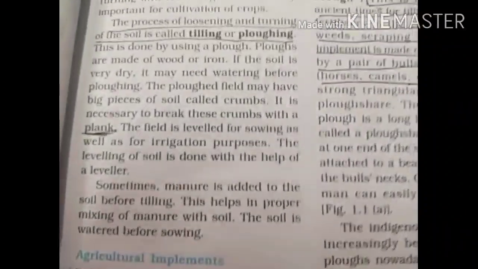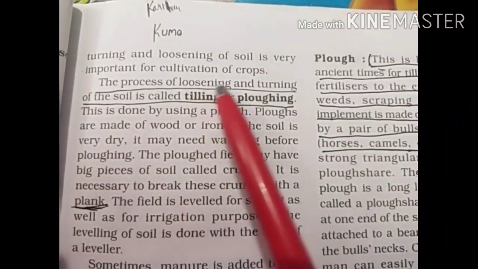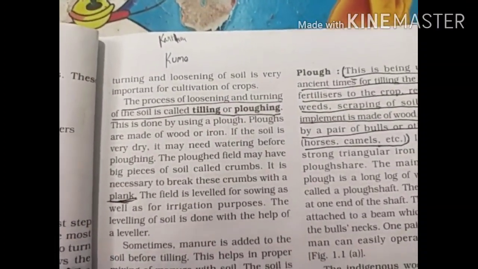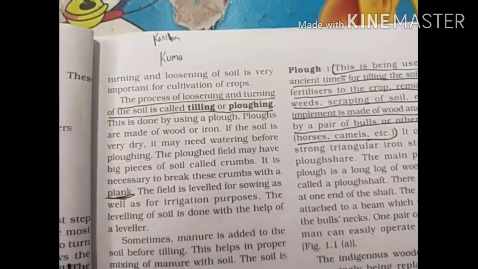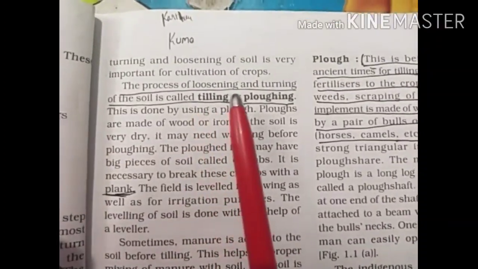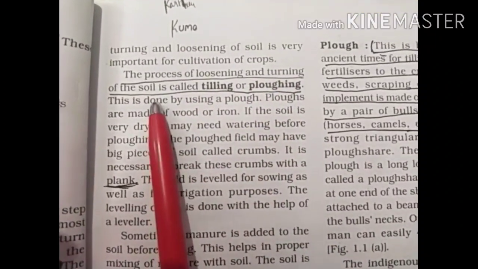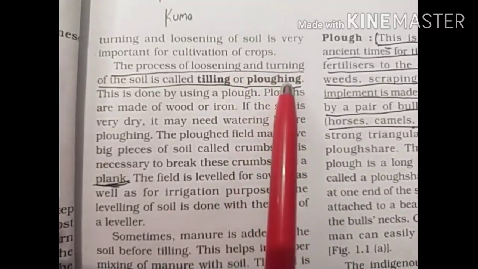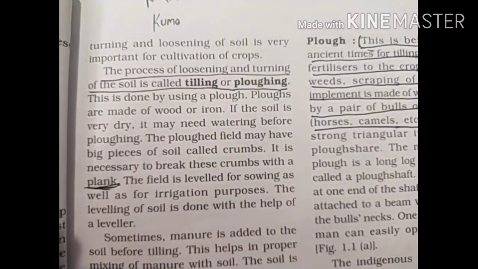So this is the turning of soil. Now turning and loosening of soil is very important for cultivation of crops. I think you all have understood the importance of loosening and turning, right? The process of loosening and turning of the soil is also called tilling or plowing. Plowing is a common word, but tilling is a new thing.